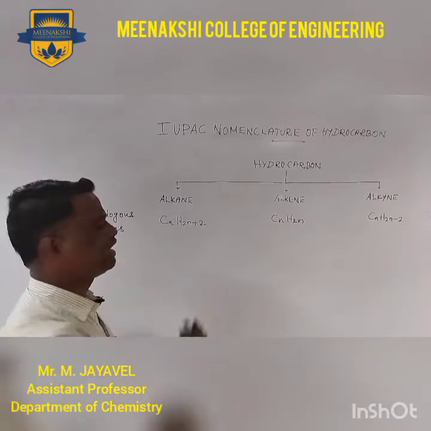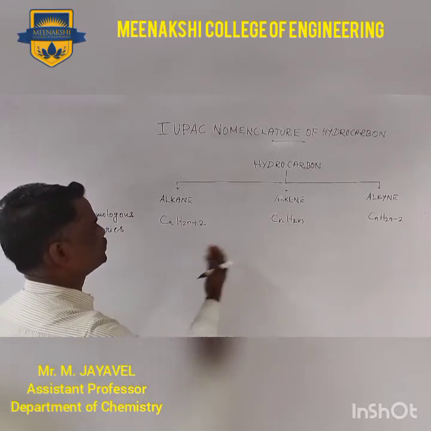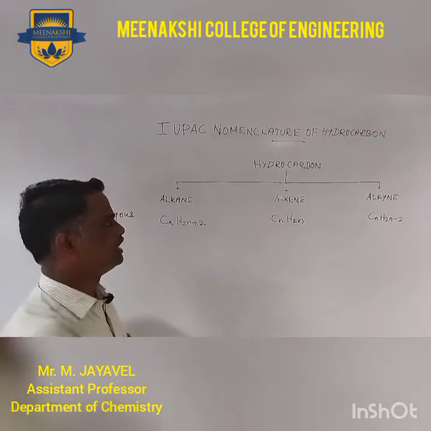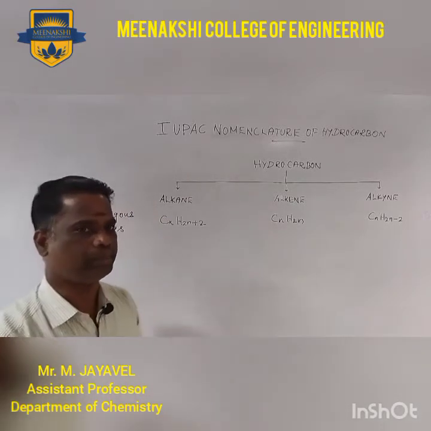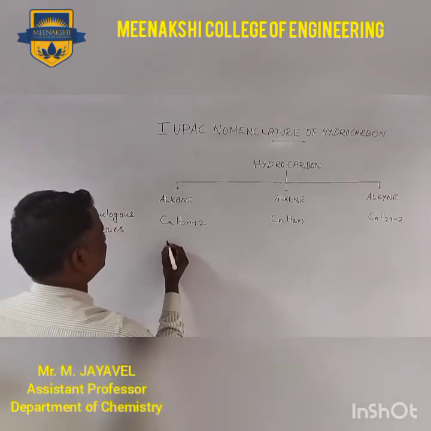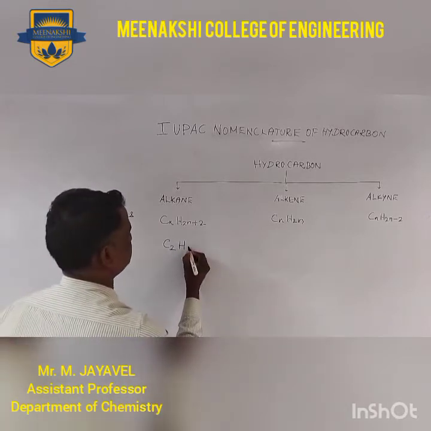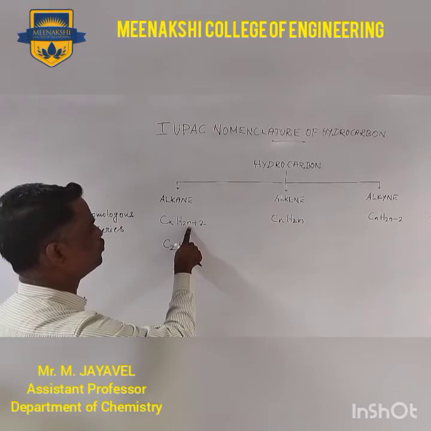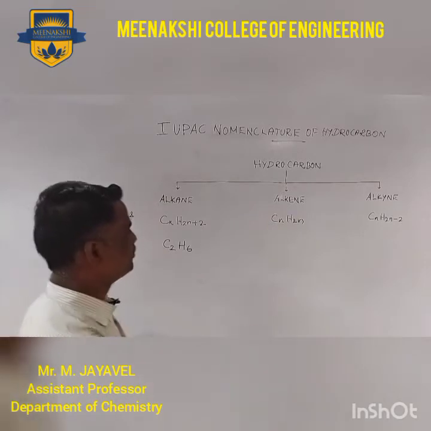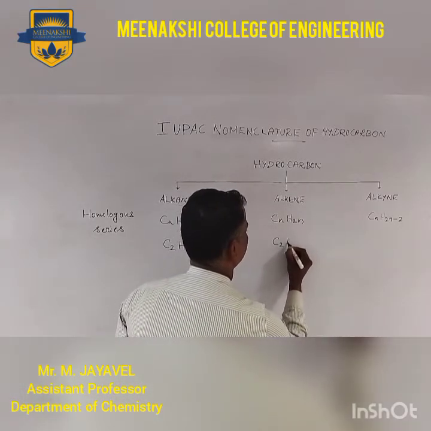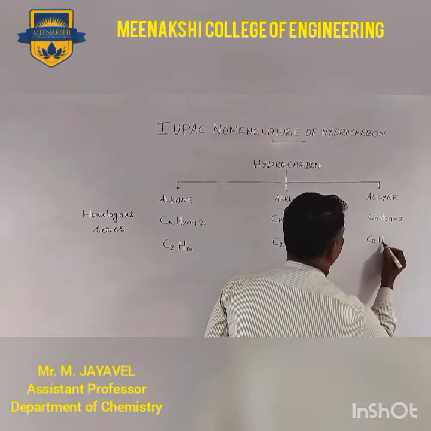Now we can generate the corresponding homologous series. I am going to start from the second carbon, since the alkene and alkyne systems start from the second carbon only. That is C2H6: 2 into 2 is 4, 4 plus 2 is 6. Likewise you can derive C2H4, then C2H2.